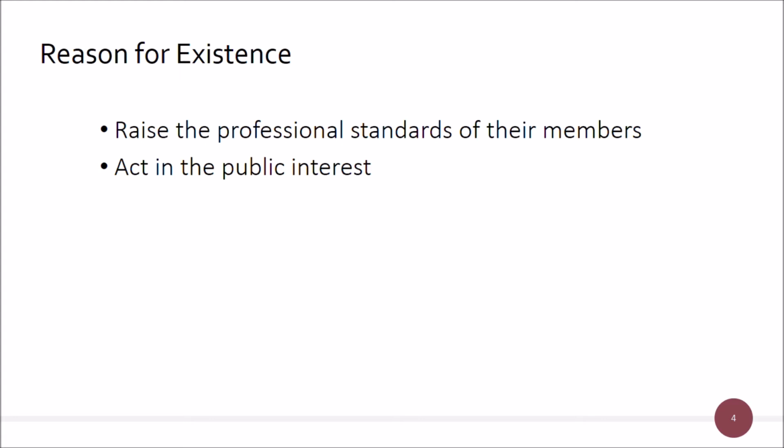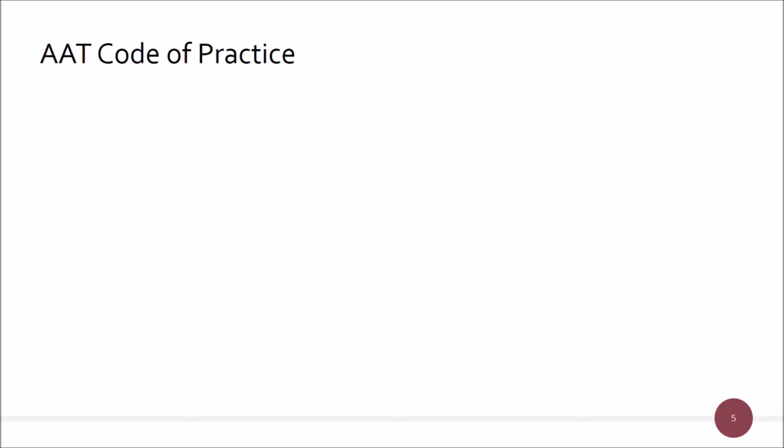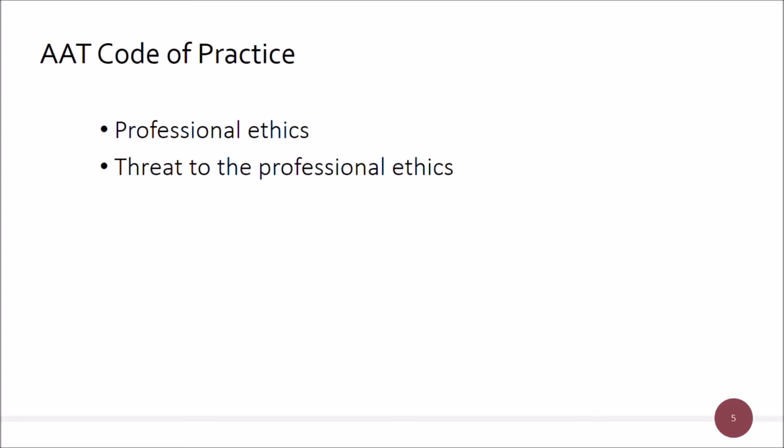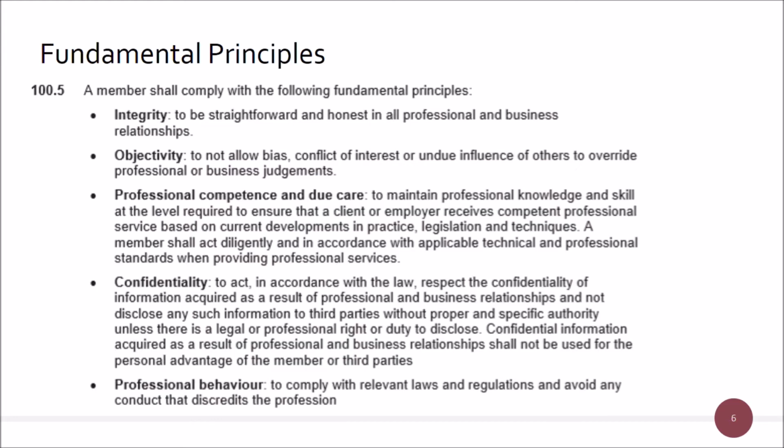There'll be a lot more tests within the synoptic area, but we'll go through and we'll see the questions. So, AAT Code of Practice, and what I'm going to do in here is pull the professional ethics section out of the Code of Practice. It's worth having a skim through the Code of Practice in its entirety anyway. It's got a lot of useful definitions within it at the start as well. I'm going to flick backwards and forwards between both to explain it, and give the explanations that will help you understand what it actually all means. And then there are some safeguards as well. You don't tend to see many safeguard questions coming up, but we'll see the professional ethics coming in.